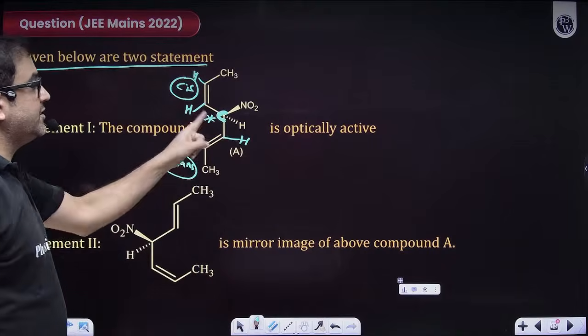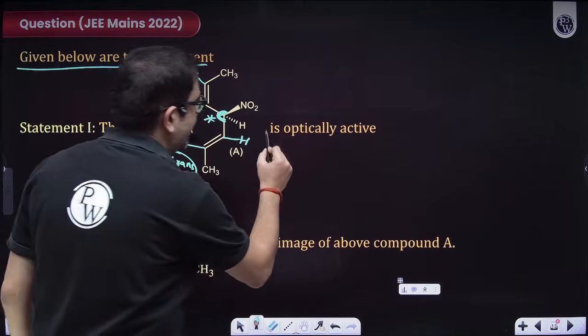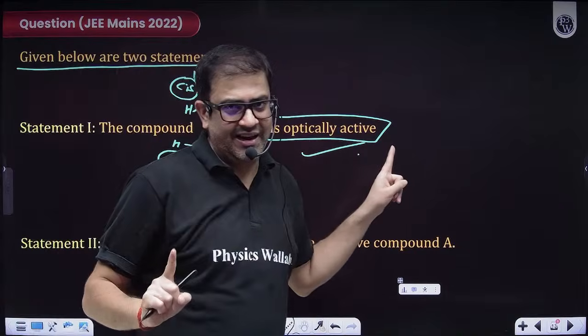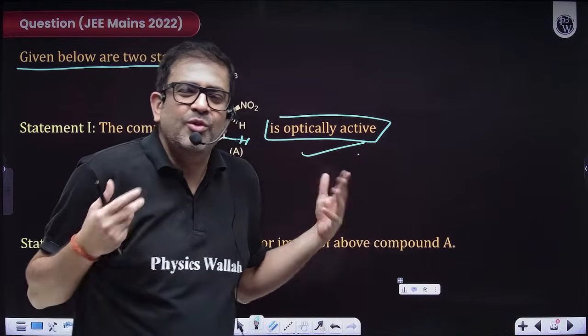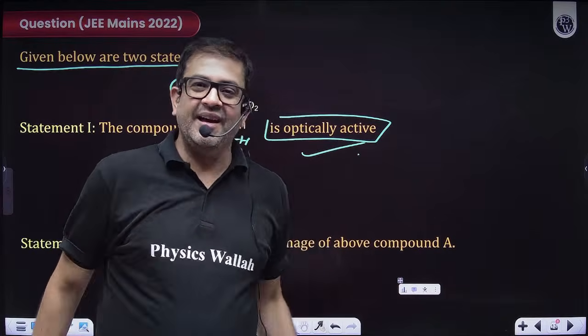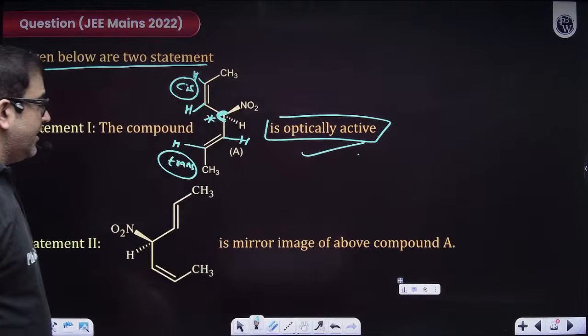So that means this is definitely a chiral carbon, and because it is chiral, definitely it will be optically active because it is having only one chiral carbon. So no case of meso form, no plane of symmetry. If one carbon is definitely chiral, it is an sp3 hybridized system, tetrahedral system.